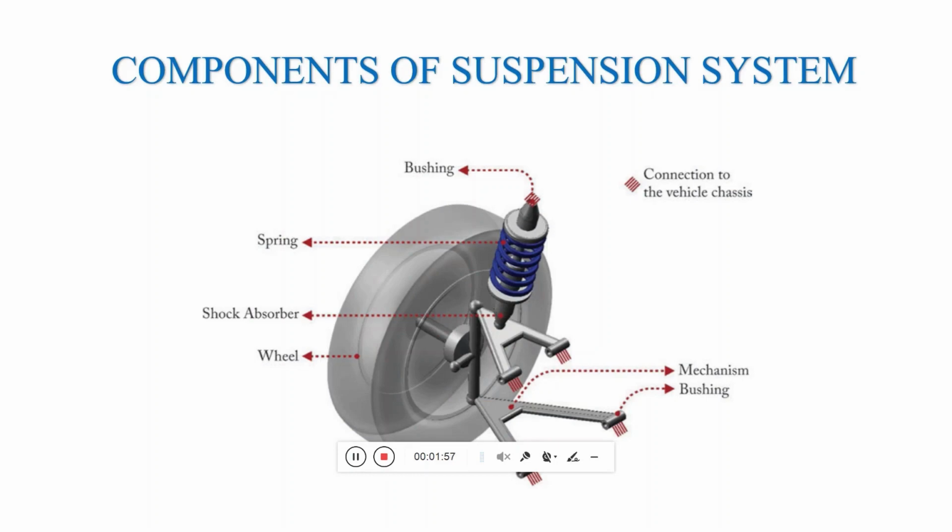Now spring. Spring is usually a winding wire that has elastic properties. It supports the vehicle weight and makes the suspension tolerable for passengers. Shock absorbers. Shock absorbers are mechanical or hydraulic devices to dampen impulses. Bushing. The bushing prevents the direct contact of two metal objects in order to isolate noise and minimize vibration.